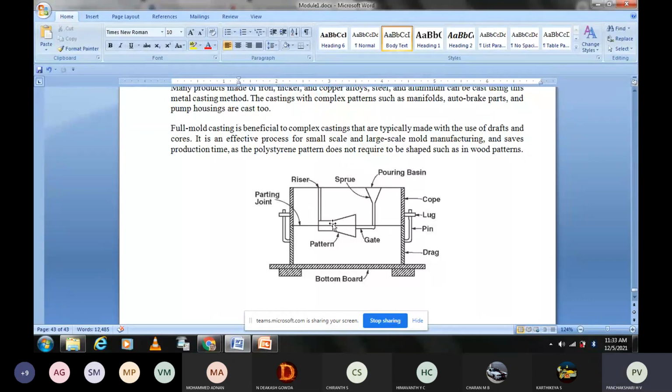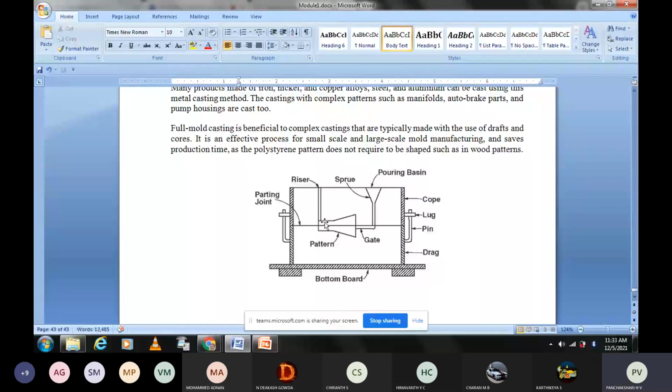The entire pattern is made of some material which will melt at higher temperature. That type of material is used. Here we are not going to do any operation.